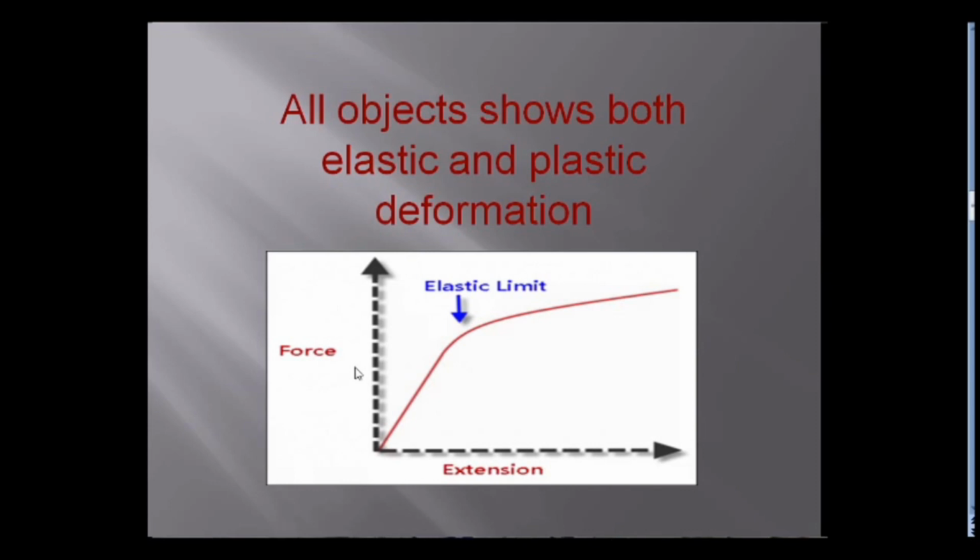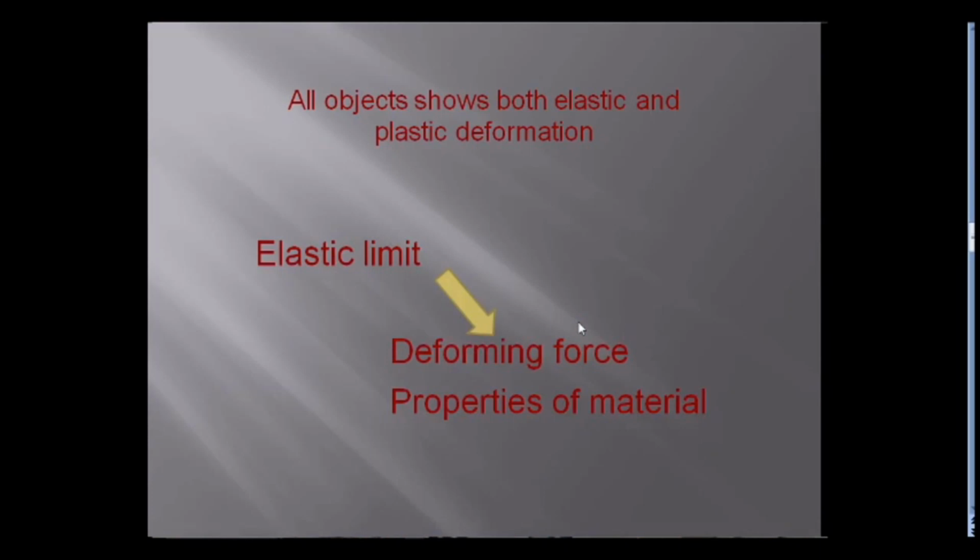For instance, when a spring is extended, there is a limit, the elastic limit, beyond which the spring loses its elastic nature and ends up breaking. For an object, there is elastic deformation to a certain extent, beyond which plastic deformation takes place. The elastic limit of a body depends on the deforming force acting on the body and the properties of the material it is made up of.